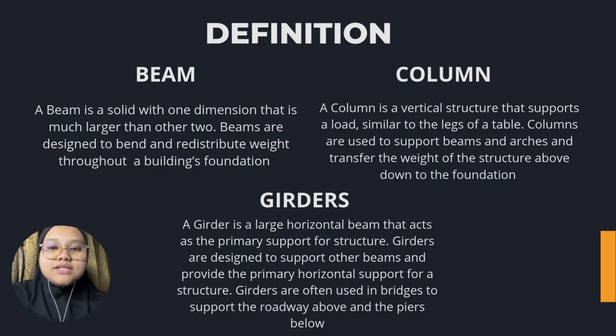A column is a vertical structure that supports a load, similar to the legs of a table. Columns are used to support beams and arches and transfer the weight of the structure above down to the foundation. And a girder is a large horizontal beam that acts as the primary support for a structure. Girders are designed to support other beams and provide the primary horizontal support for a structure. Girders are often used in bridges to support the roadway above and the piers below.